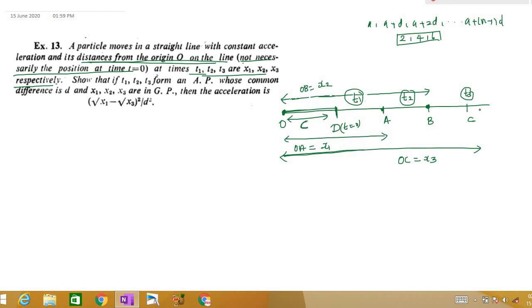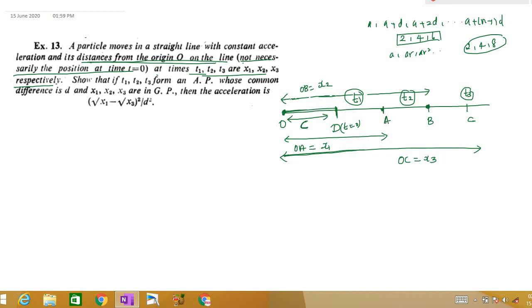Now it is given that t1, t2, t3 are in AP, and this x1, x2, x3 are in GP. That is, you know what's simply GP, right? So a, ar, ar square. For example, it can be like 2, 4, 8, right? x1, x2, x3 can be like 2, 4, 8. Here a is 2, r is 2. Now we have to prove that the acceleration is square root of x1 minus square root of x3 whole square divided by d square. So first I will write whatever I said here, right?